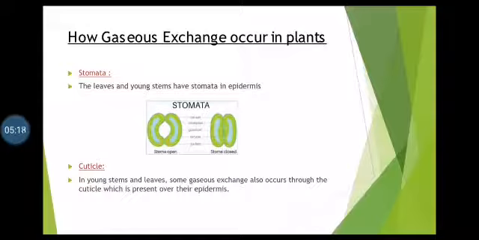How does gaseous exchange occur in plants? There are different mechanisms or methods present in plants. The first one is the stomata. The leaves and young stems have stomata in their epidermis, and these stomata are helpful in the exchange of gases. But what is stomata?